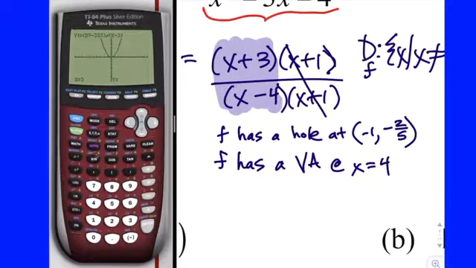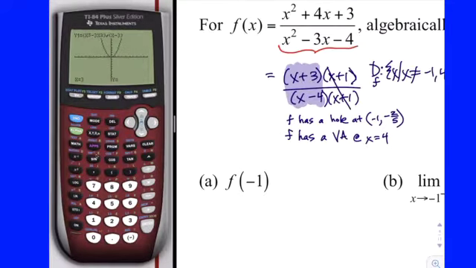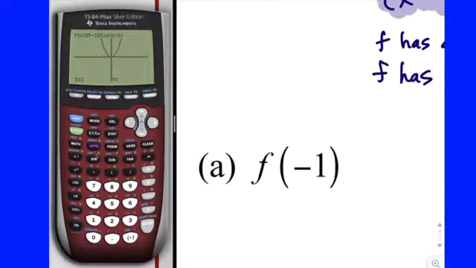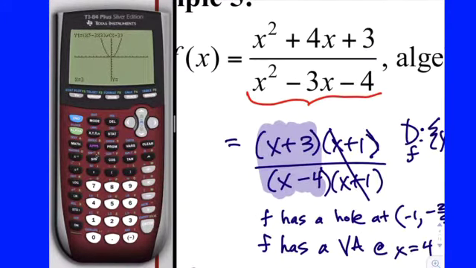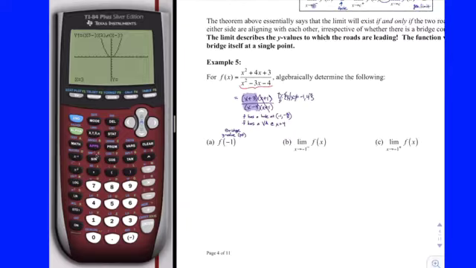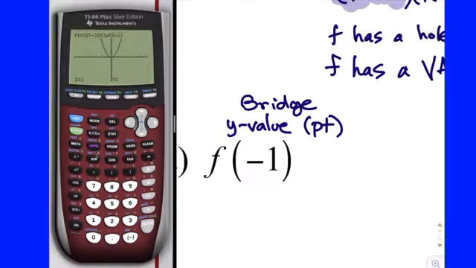Now let's see if we can use that information to answer the questions. Part A, what is f of negative 1? When I say f of negative 1, that is the y value. That is the point. That is the bridge analogy that we've been making. When you plug a negative 1 in here, what do you get as an output? You get 0 over 0, right? And when you get a 0 in the denominator, it's game over for the point. It's game over for the function value. The function value will not exist. It's not in the domain, remember. So the function value is DNE, or does not exist.